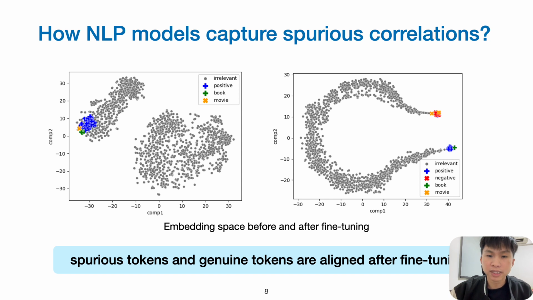After performing neighborhood analysis on the selected spurious tokens, we have these two diagrams illustrating the embedding space before and after fine-tuning. The results match our earlier observation, where the spurious tokens are aligned with the genuine tokens during fine-tuning.